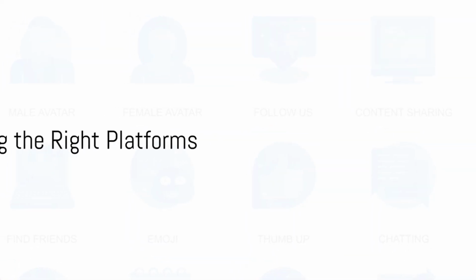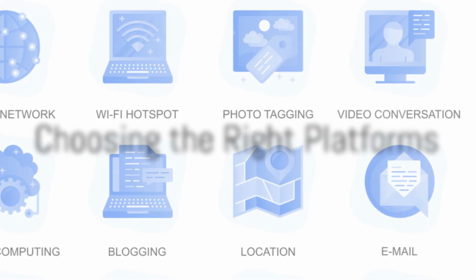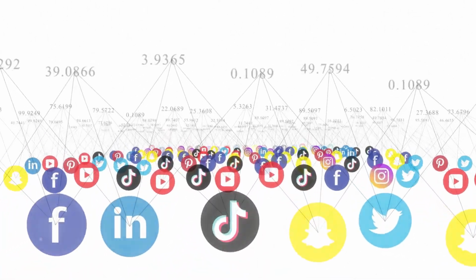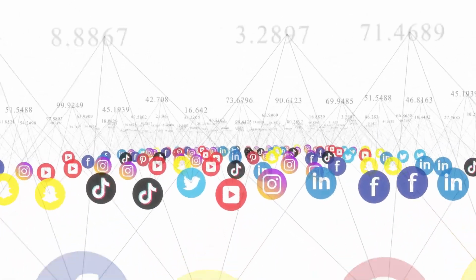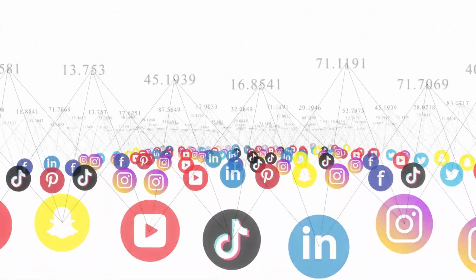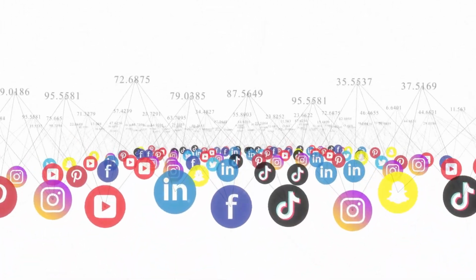Step 3. Choose the right platforms. Not all social media platforms are created equal. Each has its unique features, user demographics, and content preferences. Therefore, select platforms that align with your goals and audience.